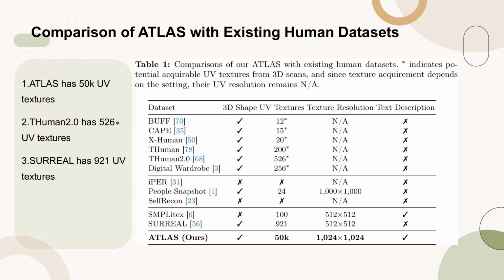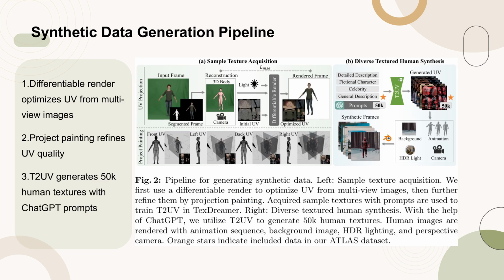Table 1 provides a detailed comparison of our Atlas dataset with existing human datasets in terms of 3D shape, UV textures, texture resolution, and text description. Key points include the high number of UV textures in Atlas, 50K, the significant number in THuman 2.0, 526, and the relatively lower count in Surreal, 921. The table highlights the unique features and resolutions of each dataset, emphasizing the superiority of Atlas in terms of texture quality and diversity.